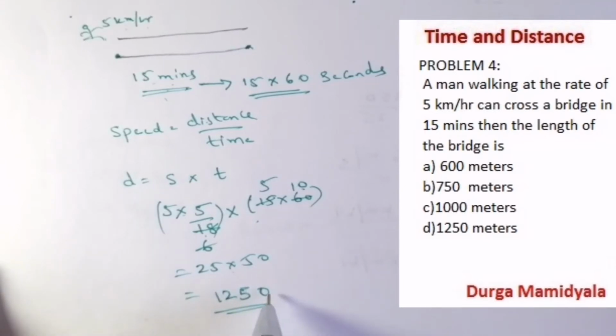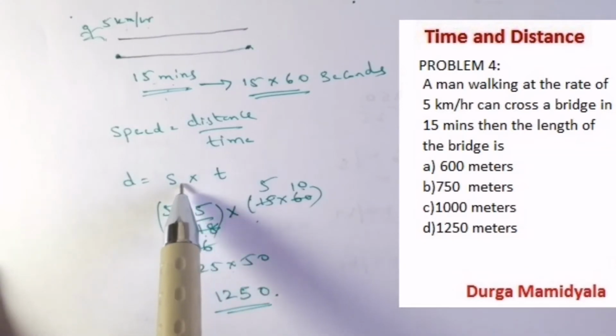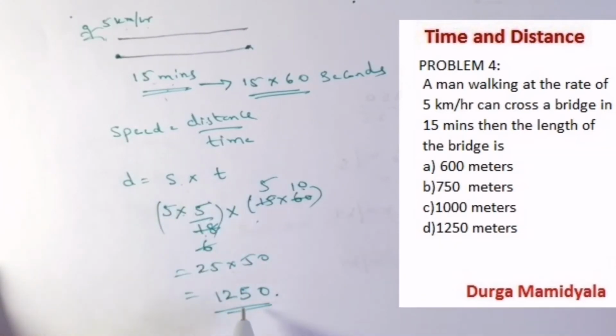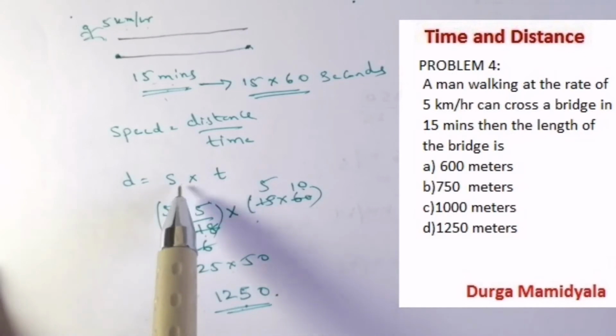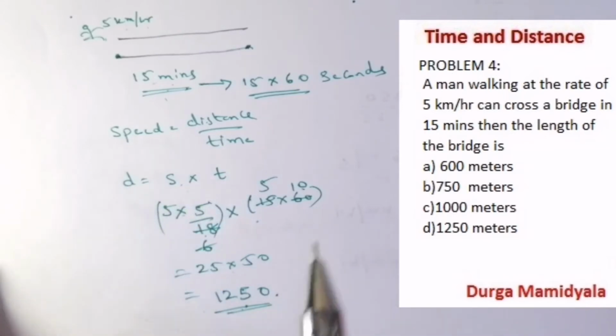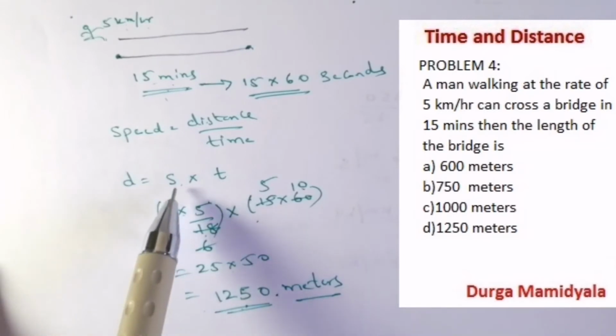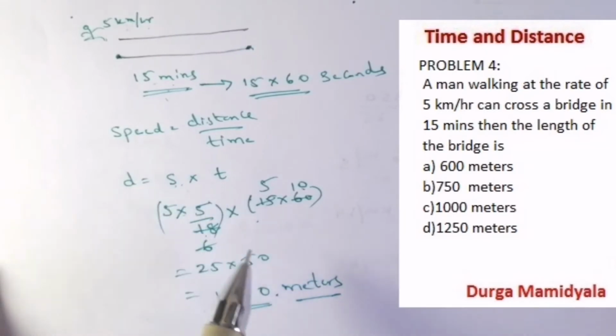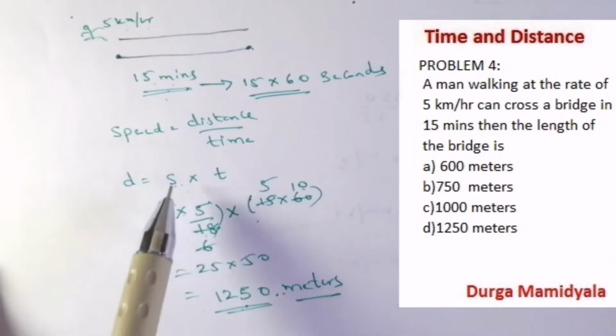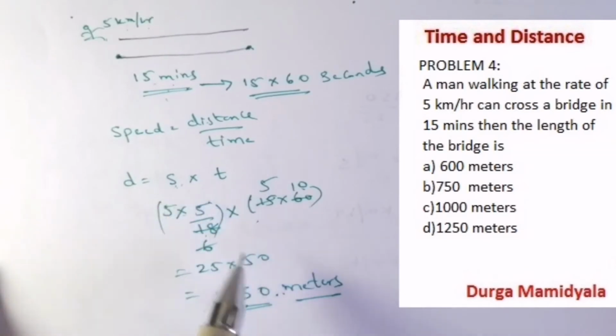So what is the unit of it? It is most important. Speed is in meters per second, so the distance will be in meters. If the speed is in kilometer per hour, the distance will be in kilometers. If the speed is in meters per second, the distance will be in meters, right? I think you have understood.